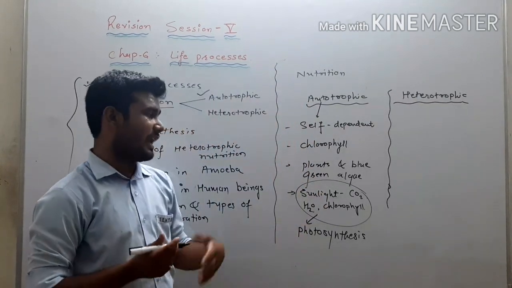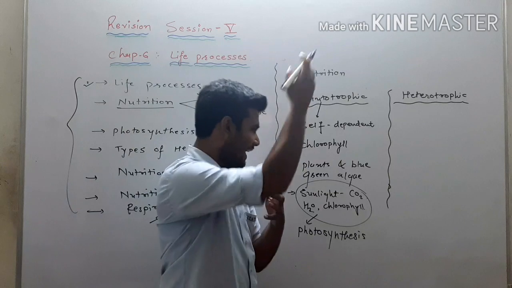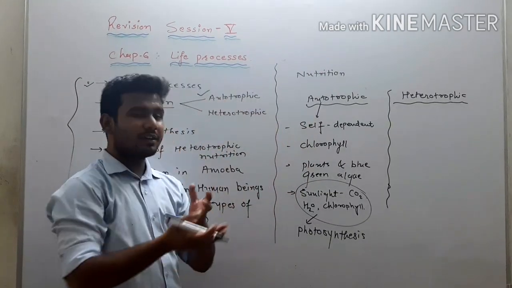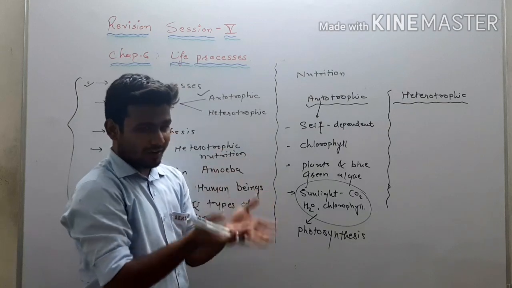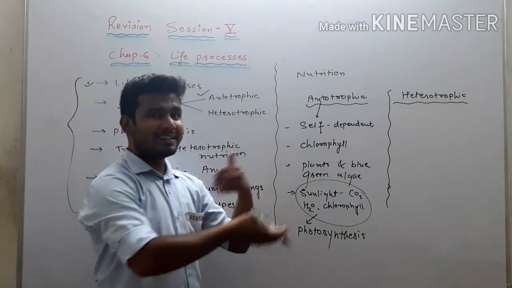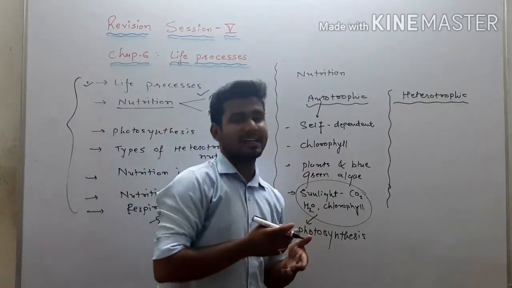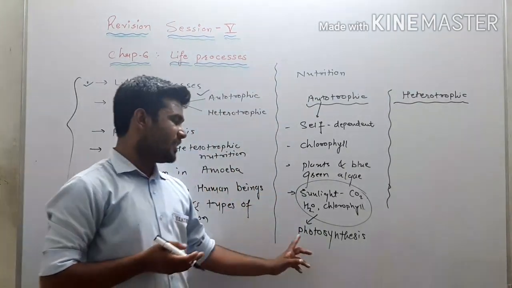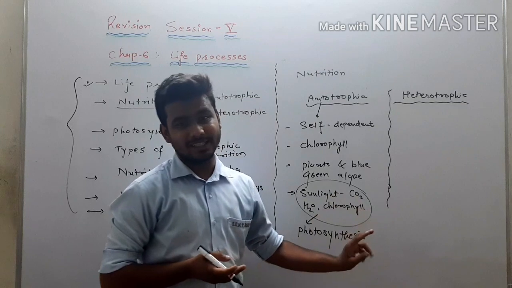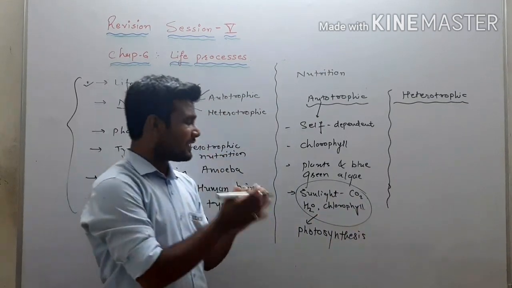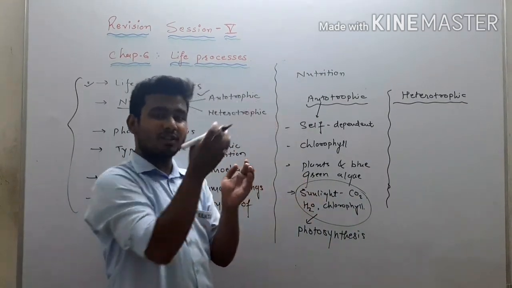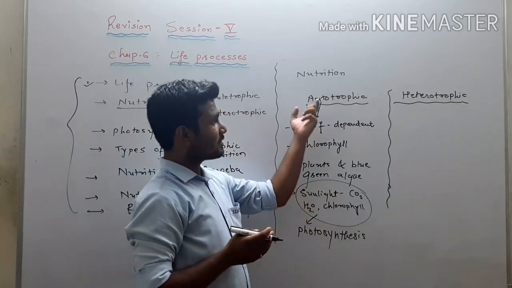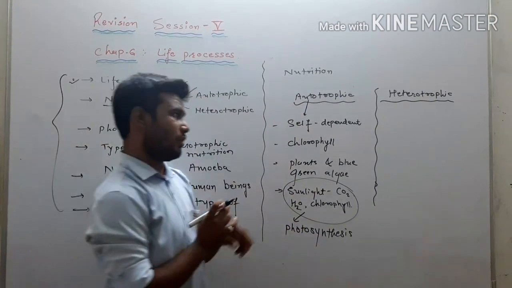So due to that, what will happen? By using sunlight, carbon dioxide, water, and chlorophyll already present in them, by this process of photosynthesis they are going to prepare their food by themselves. Here you can see the word photosynthesis means synthesis of food which is done in presence of sunlight. Sunlight means photon, so that is called photosynthesis. So this will come in the autotrophic mode of nutrition.